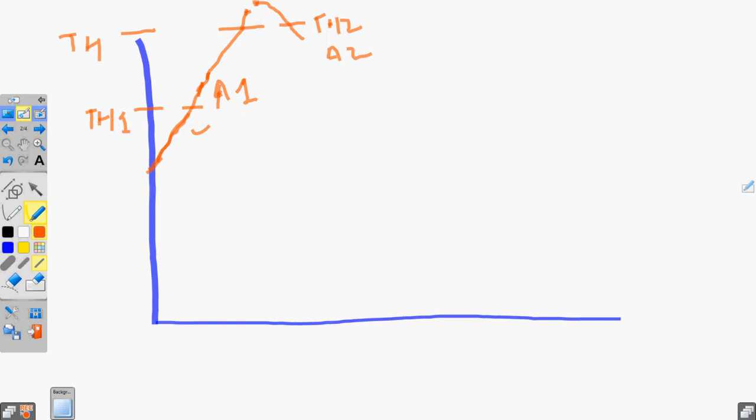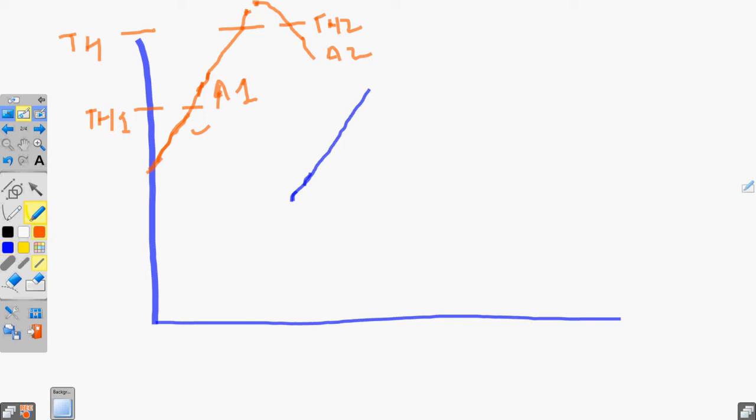When the serving cell becomes better than a defined threshold, A1 occurs, and after going to its best level, when it degrades and comes down below the defined threshold TH2, then A2 occurs. A2 has occurred when it gets worse than the defined threshold TH2.